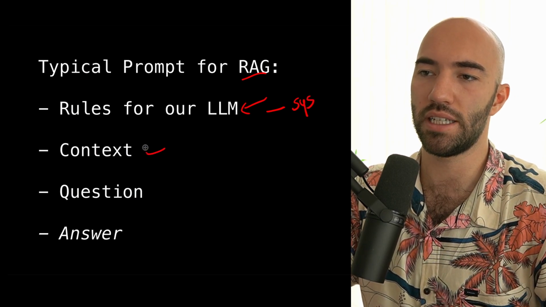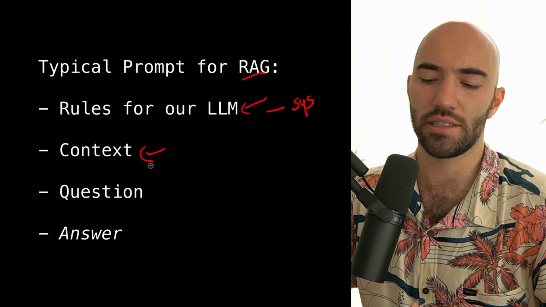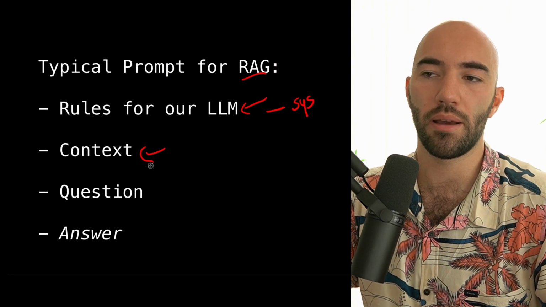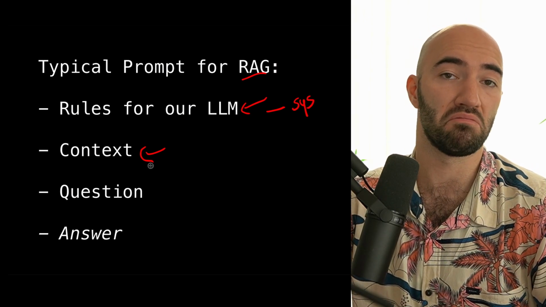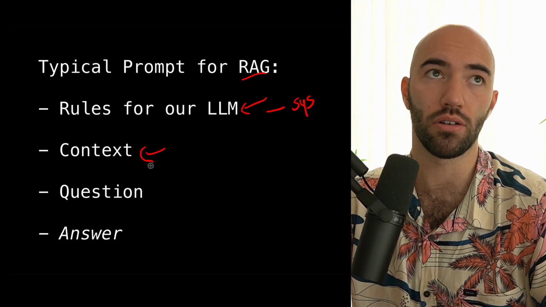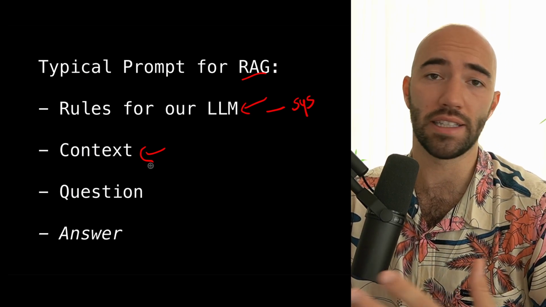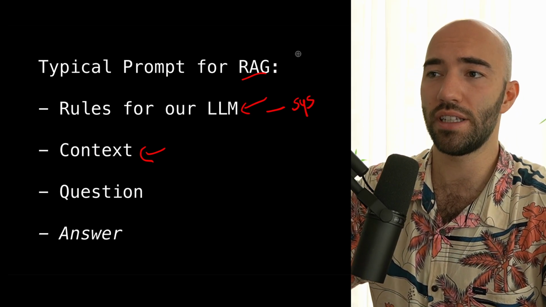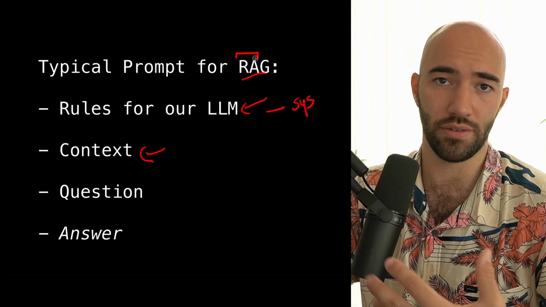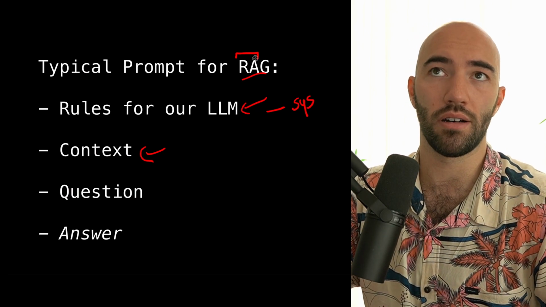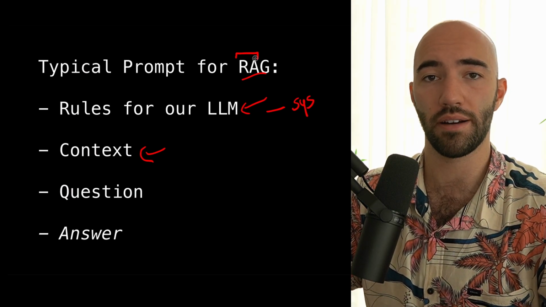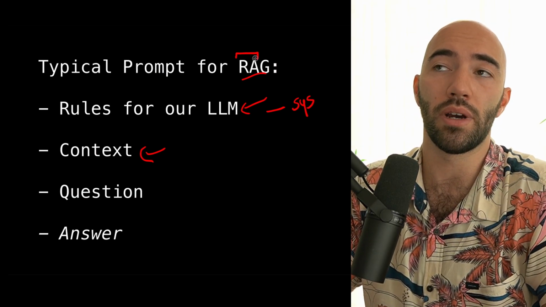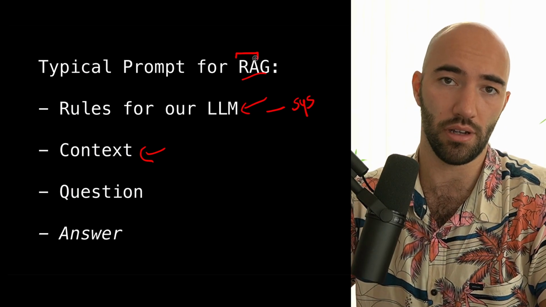The second one is context, which is RAG specific. The context refers to some sort of external information that you are feeding into your LLM. We may have received this information from a web search, a database query, or quite often in the case of RAG, a vector database. This external information is essentially the retrieval augmentation of RAG. We are augmenting the knowledge of our LLM, which is contained within the model weights, with some external knowledge. That's what we're doing here.